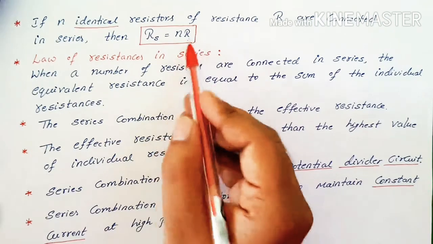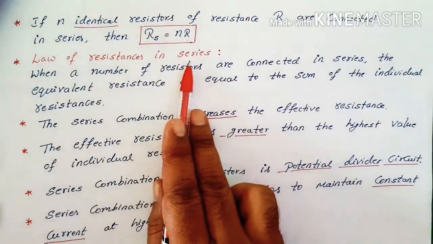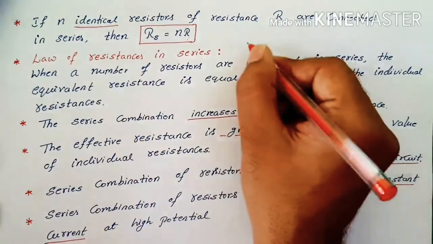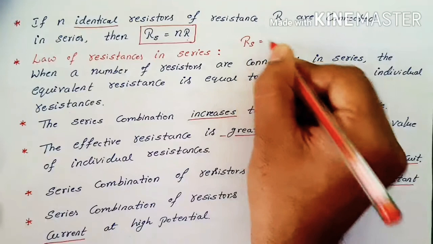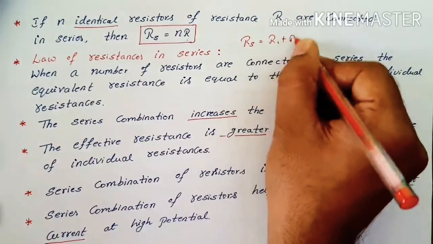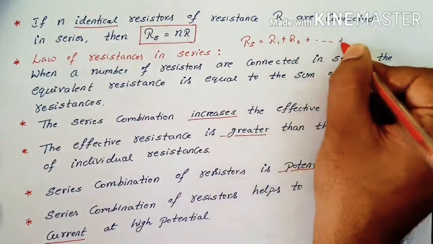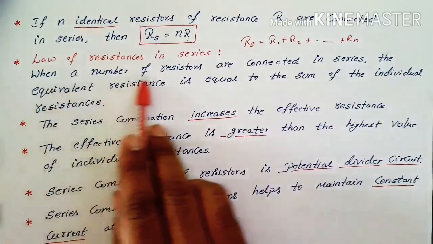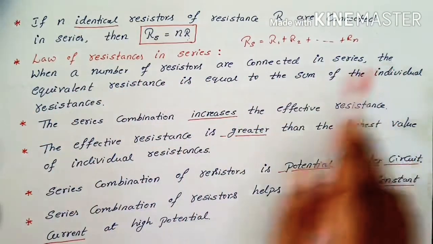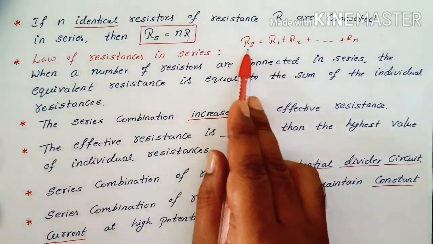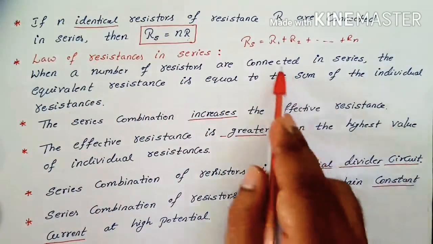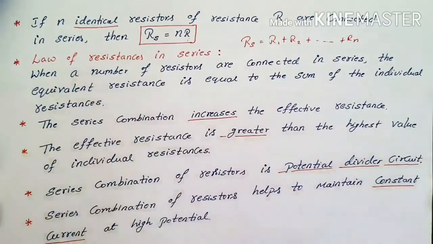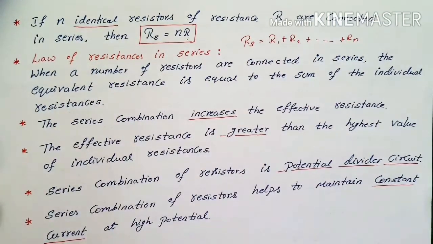Then the law of resistance in series. As we know, the Rs value is equal to R1 plus R2 plus so on up to Rn. By using this, you can frame the law of resistance. When a number of resistors are connected in series, the equivalent resistance is equal to the sum of the individual resistances. So this is the law of resistances in series.